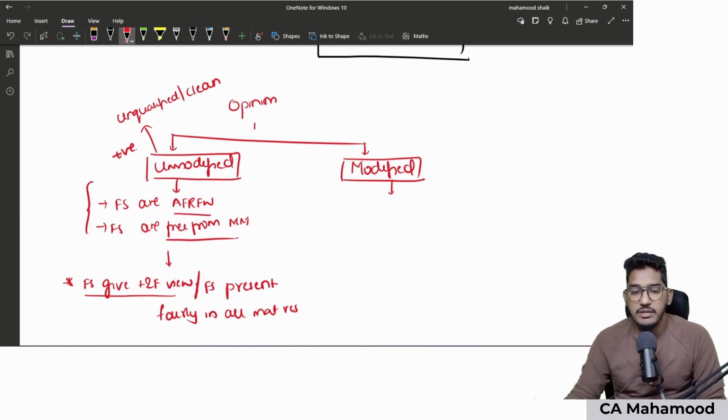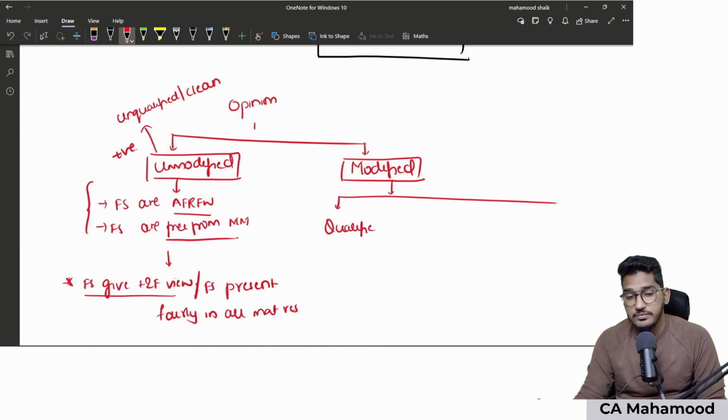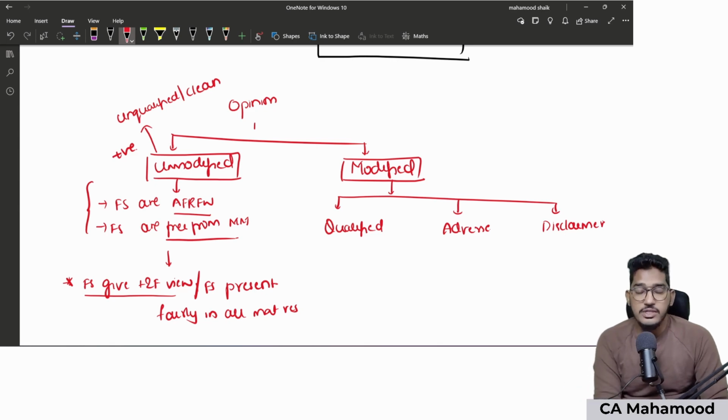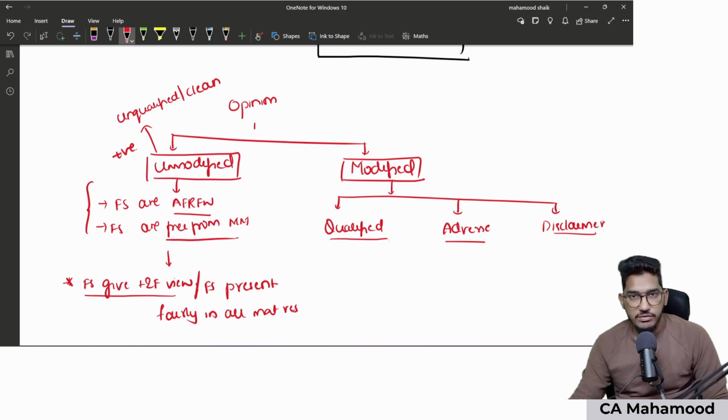And this modified opinion will be of three different categories. Number one, qualified opinion. Number two, adverse opinion. And number three, disclaimer of opinion. Whenever the auditor is not satisfied with the true and fair view, the auditor will modify the opinion. He will give a negative comment in the auditor's opinion, and that can be given in these three ways.